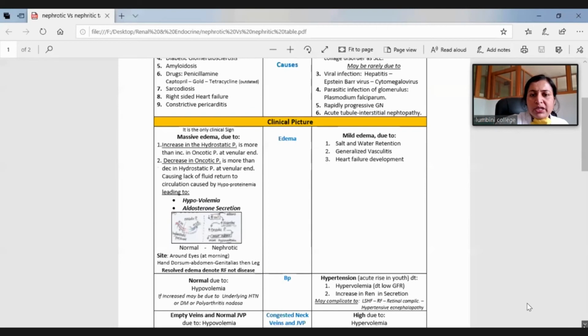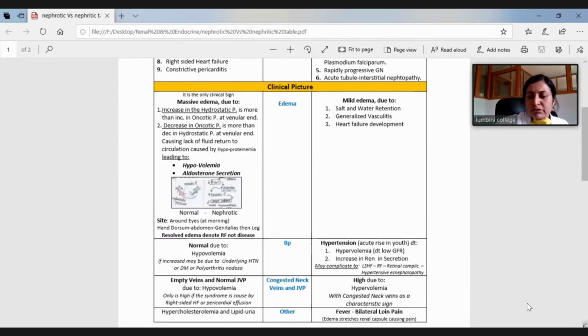They are divided into primary and secondary diseases. All these glomerulonephritis and glomerulopathies are primary, while the systemic diseases that secondarily affect the kidney, like diabetes or SLE, are secondary.